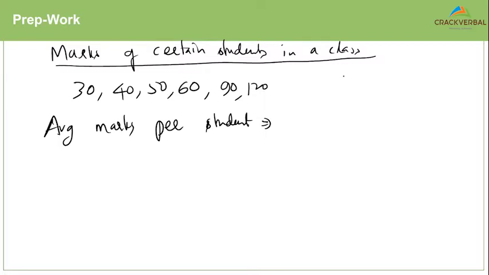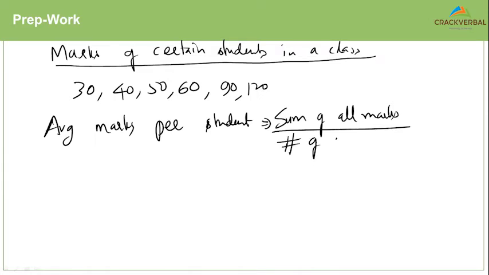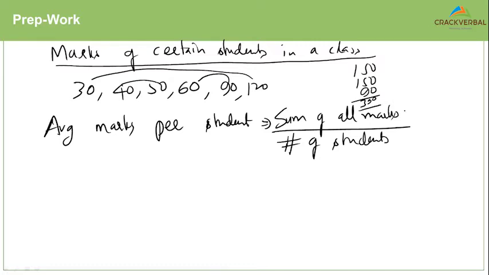what kind of average would you calculate here? How would you calculate the average? You would obviously say sum of all the marks divided by the number of students. The sum of all the marks would be the addition of all the values. So I would probably pair 120 with 30, give me a 150. 90 with a 60 gives me another 150. Then a 50 and a 40 gives me 90.